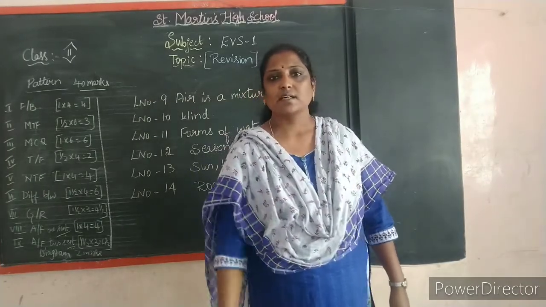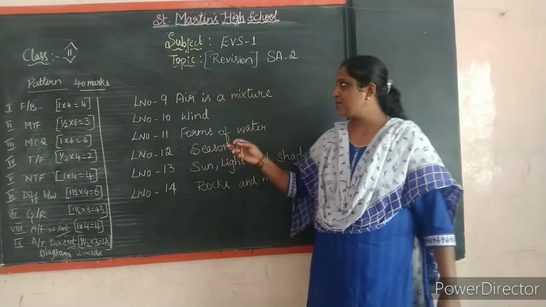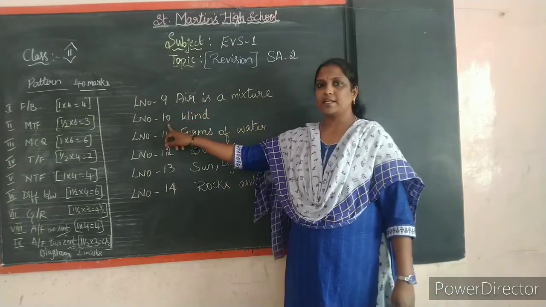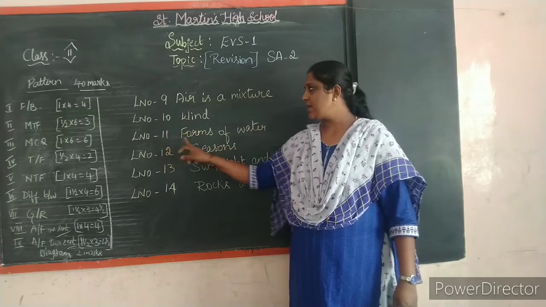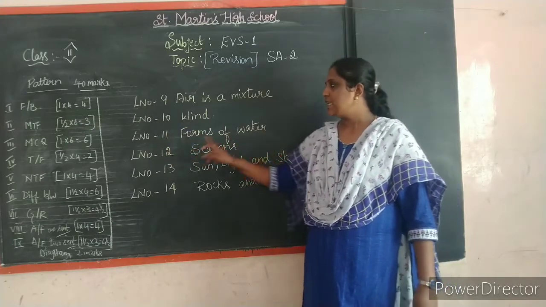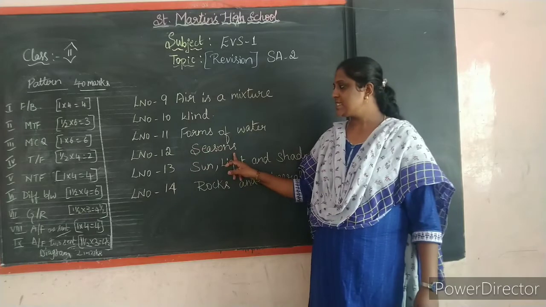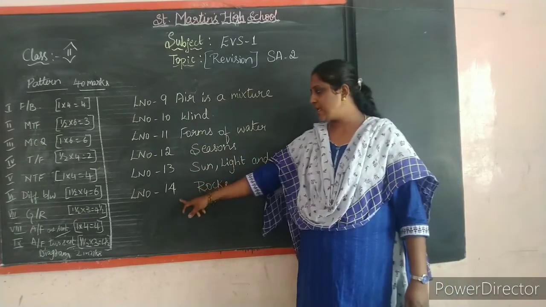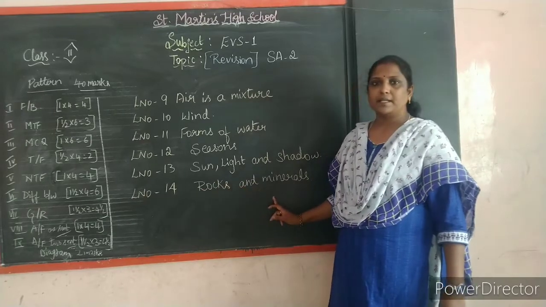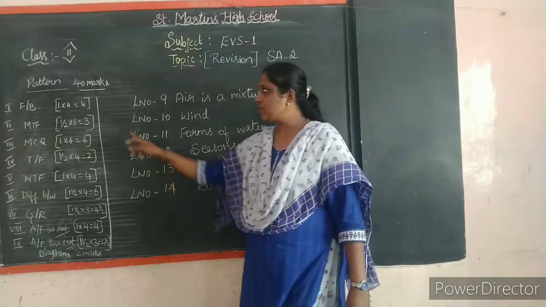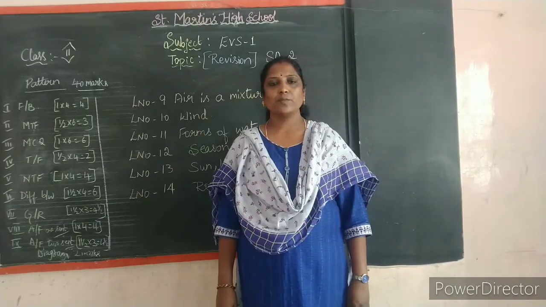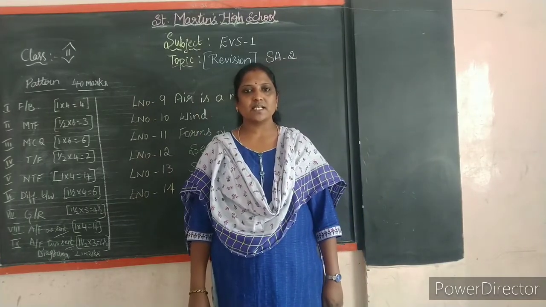So in this class we have revised lesson number 9, that is air is a mixture. Lesson number 10, wind. Lesson number 11, forms of water. Lesson number 12, seasons. Lesson number 13, sun, light and shadow. And lesson number 14, rocks and minerals. I also explained the patterns. You will be having it for 40 marks. I hope that you have understood this revision class, children.